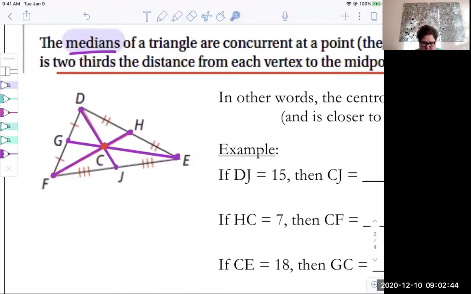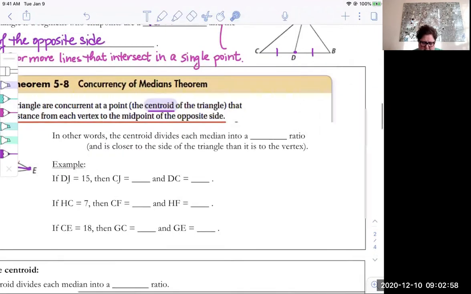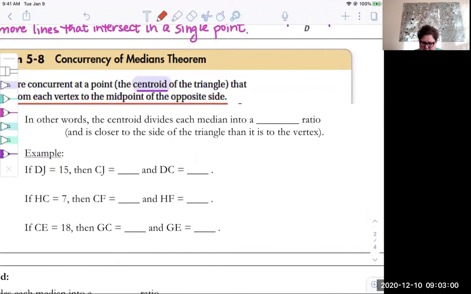So in that median, this is 2/3 of the whole thing, and this is 1/3 of the whole thing. At every vertex, if you walk along the median at the 2/3 distance, you'll hit the centroid, and then the rest of it is 1/3. So when I said it's closer to the side of the triangle than it is to the vertex, that means you're starting at the vertex and walking toward that opposite point.